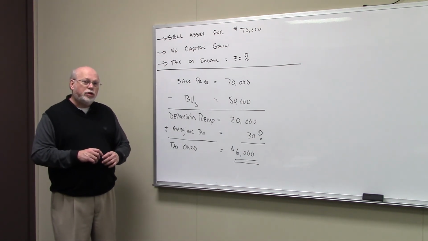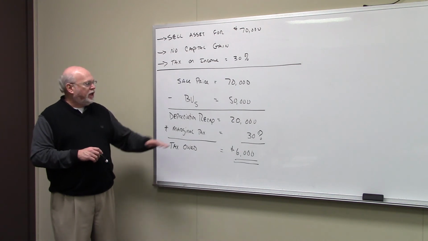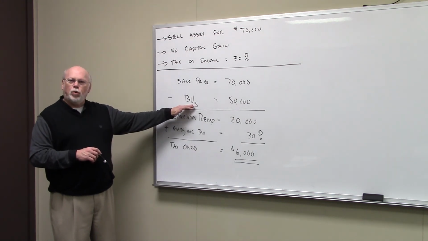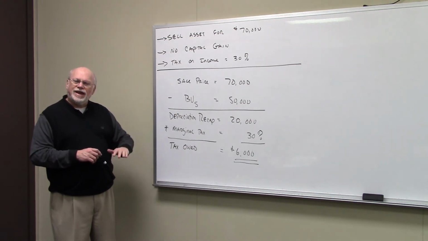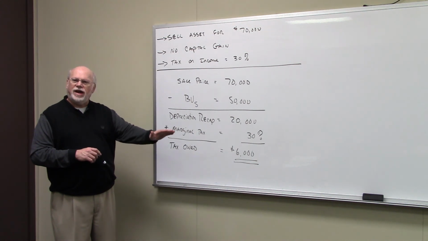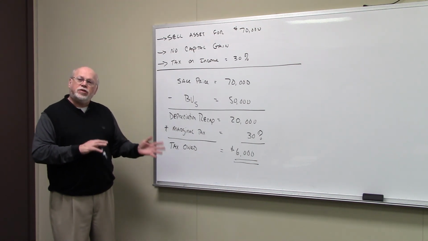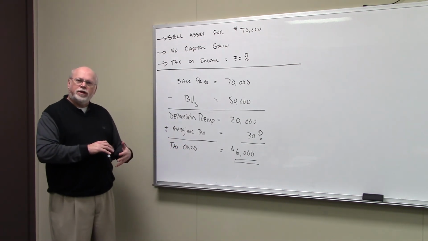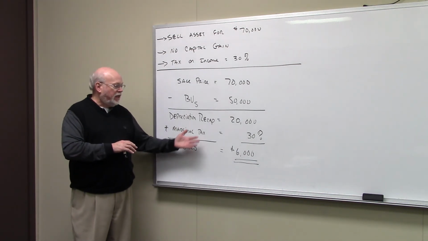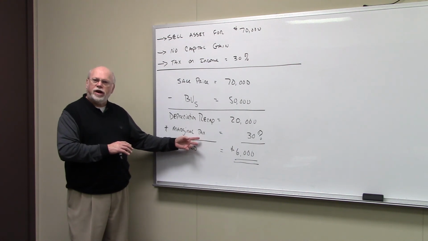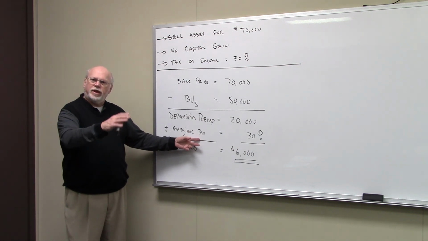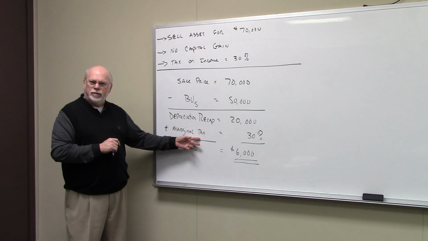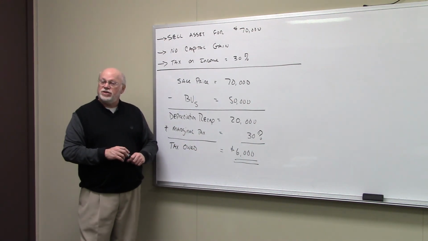And again, this is called depreciation recapture. It occurs when you sell an asset for more than book value, but less than the original depreciable value of the asset. The thing to remember is depreciation recapture, whatever that is, is going to be taxed as ordinary corporate income. That's going to be the highest rate that they can tax you. And in this case, you owe $6,000.